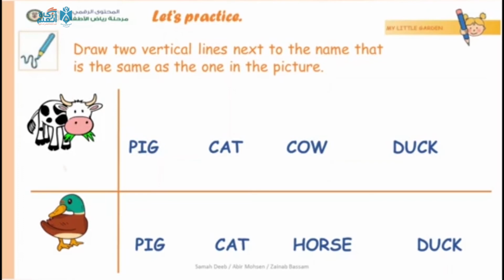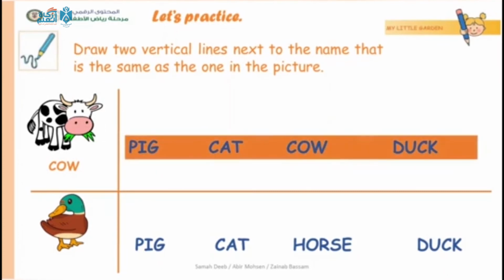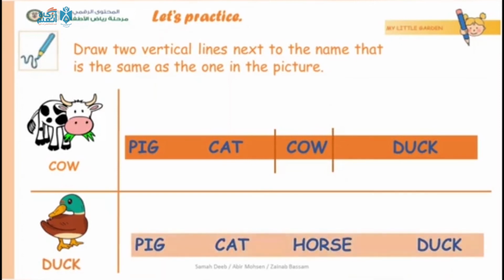Now draw two vertical lines next to the name that is the same as the one in the picture. Cow. Which word is cow? Excellent. This word is cow. Here we have a duck. Which word is the word duck? Yes, excellent. This is the word duck.